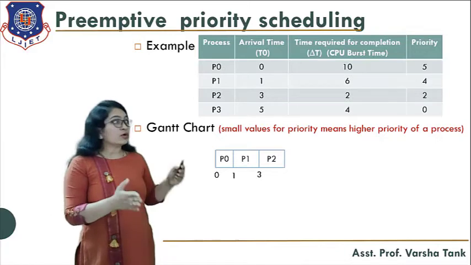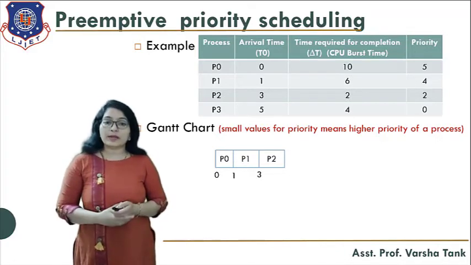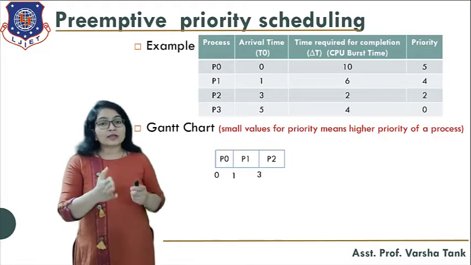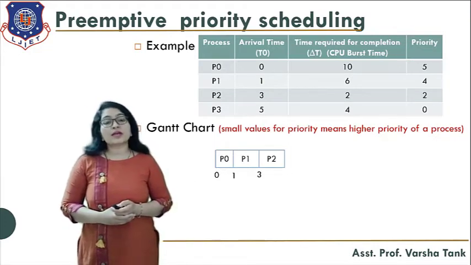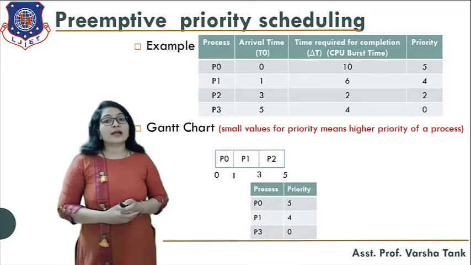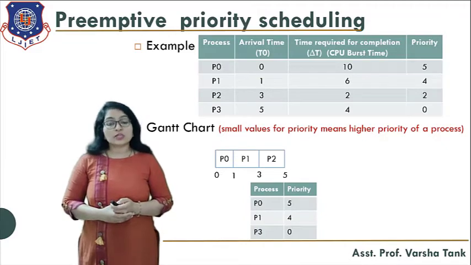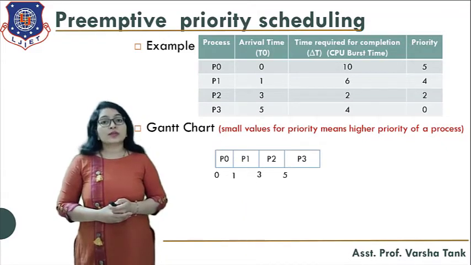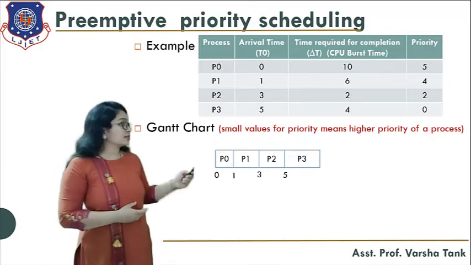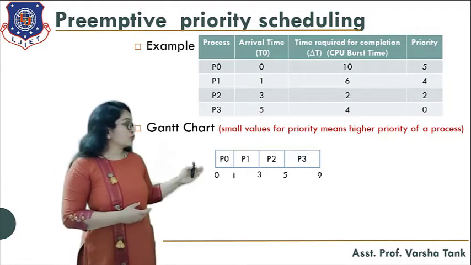Okay, now P2 completes its execution because its burst time is just 2 milliseconds. So now when it completes its execution, another process P3 comes which has the highest priority, that is 0. So that means P3 has the highest priority. So this P3 will go for the execution now. So here you can see it completes its execution. Its burst time is 4. So it completes its execution.